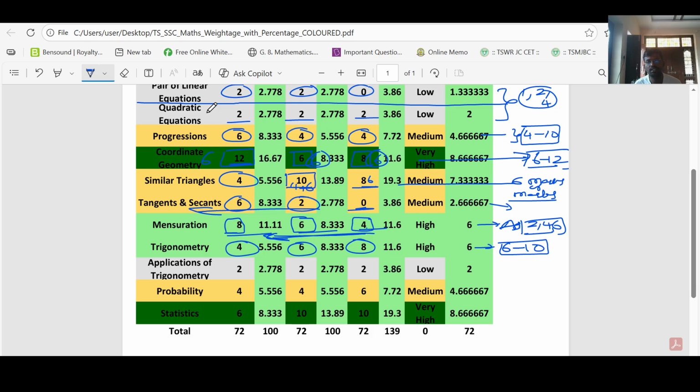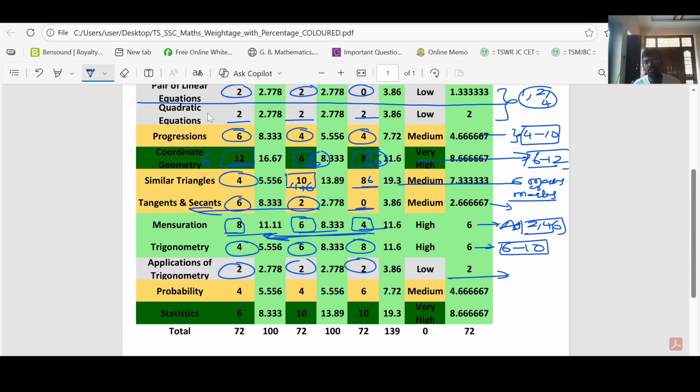We will look into that after discussion of these marks, from which chapter you are going to get highest marks and from which chapter you are going to get least marks. And then applications of trigonometry, you got 2 marks, 2 marks, 2 marks. But anyway, this is important.